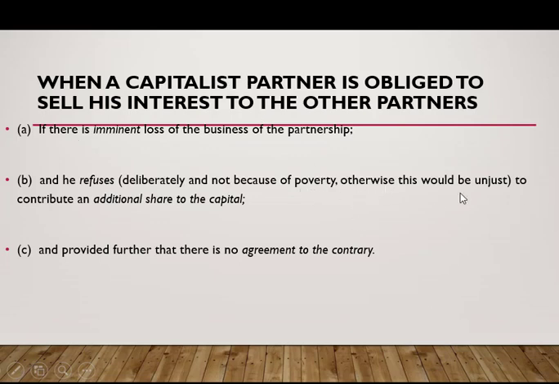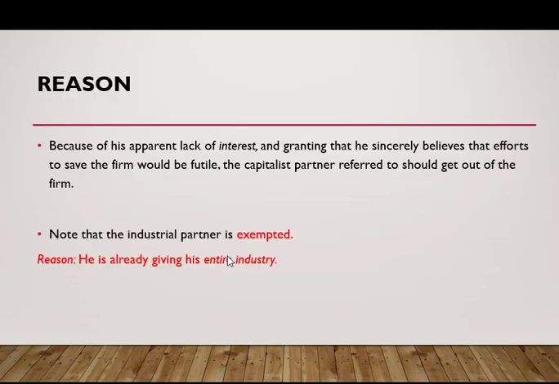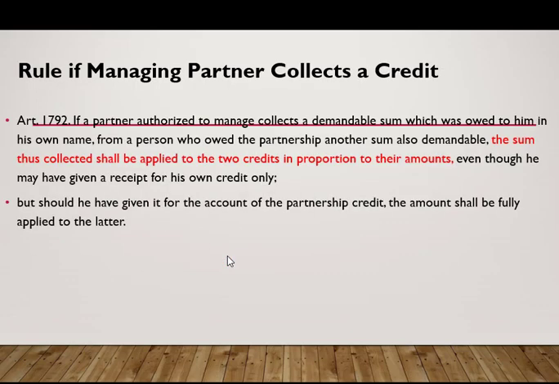Otherwise, this would be unjust to contribute an additional share to the capital and provide further that there is no agreement to the contrary. So the reason is that because of his apparent lack of interest in granting, he sincerely believes that efforts to save the firm would be futile, the capitalist partner referred to should get out of the partnership or firm. Note that the industrial partner is exempted from additional contribution. He is already giving his entire industry to the partnership.